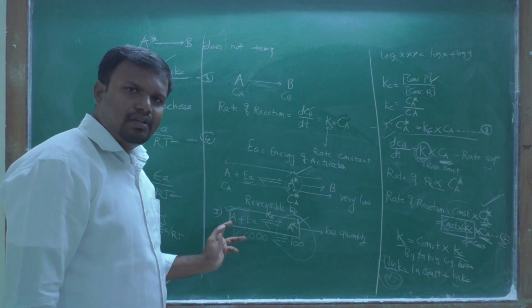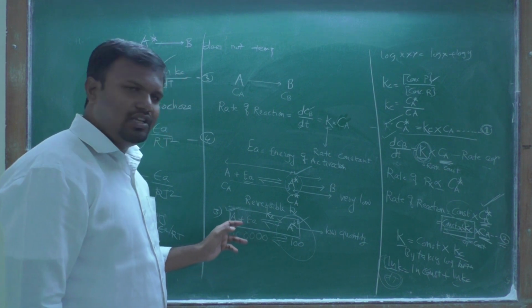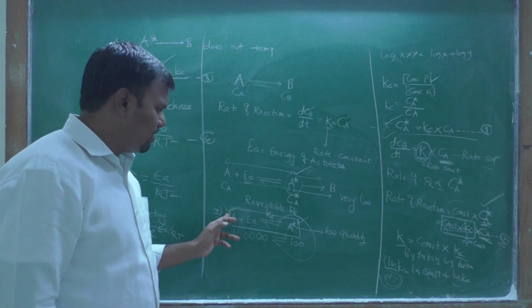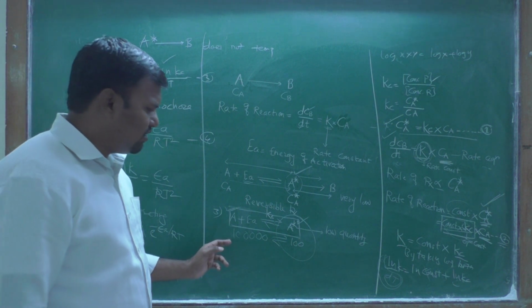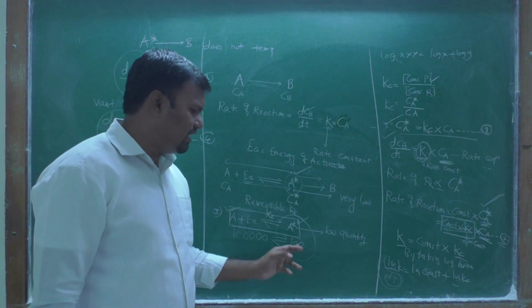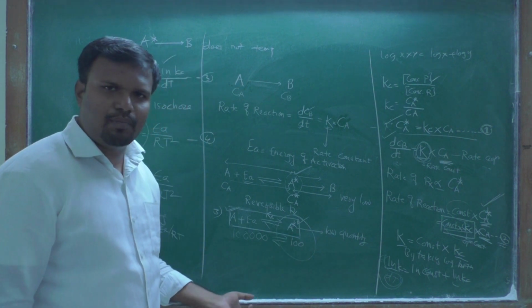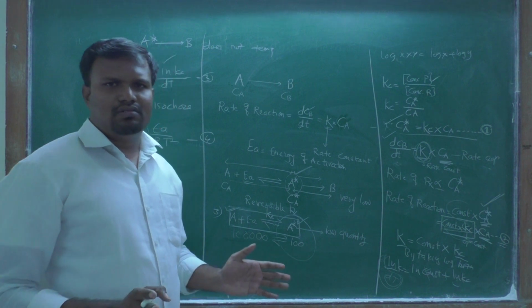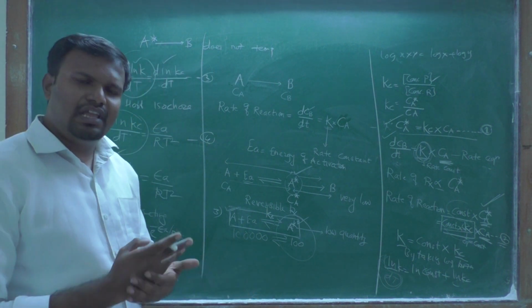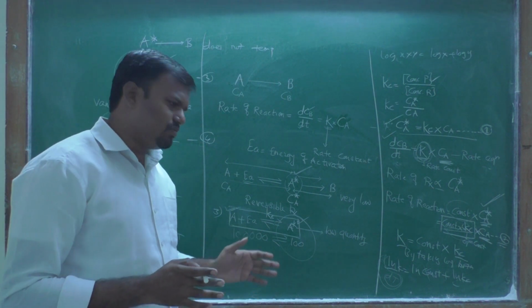Therefore, it does not affect the initial concentration of the reactant. For this we took the example: if there are 1 lakh molecules, only 100 are converted into activated complex. 1 lakh minus 100 doesn't matter, because a very small quantity is removed.